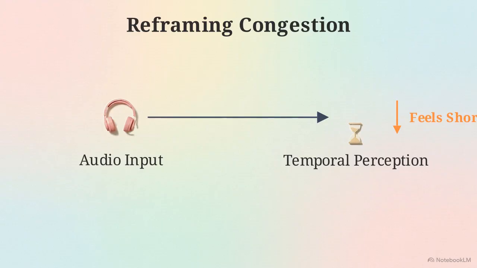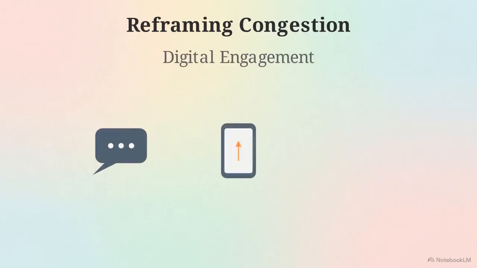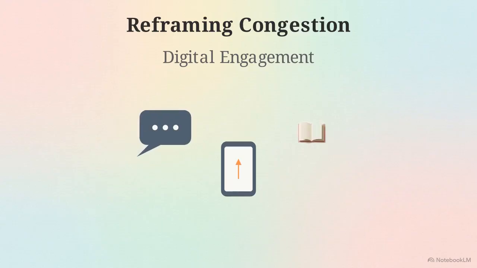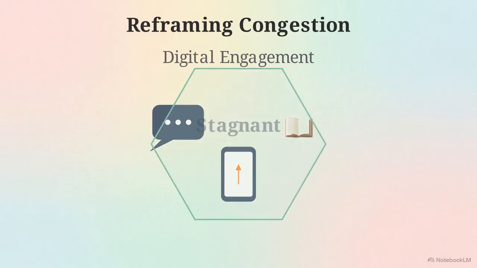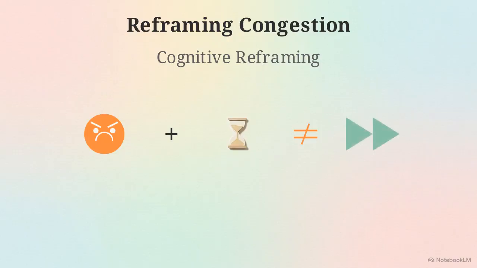Structurally, the text connects audio input to a distortion of time, stating that listening makes the waiting time feel shorter. The second methodology relies on digital engagement and the rapid sequencing of specific actions. By listing out the micro-actions of replying, scrolling, and reading, the speaker reframes a stagnant situation into something bearable. The third and most complex pathway is cognitive reframing.